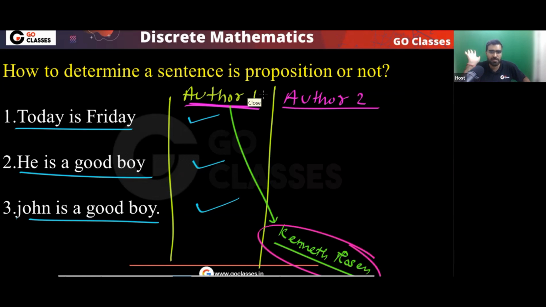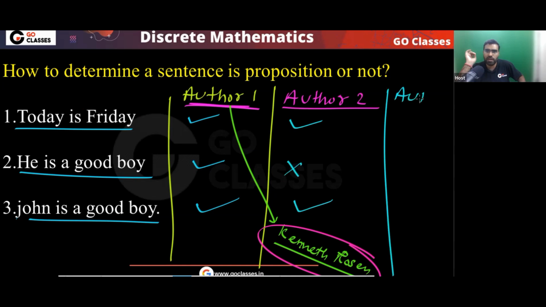He keeps them simple. So if you ask these three questions to the Kenneth Rosen book, then the Kenneth Rosen book will tell you that these are propositions. Now you can ask these questions to some other author. You can easily find on the internet some standard articles, some books, where they will tell you, yes, this is a proposition, this is not a proposition, this is a proposition. Some other author you can find who will say that this is also not a proposition, this is also not a proposition. They have their own logic.